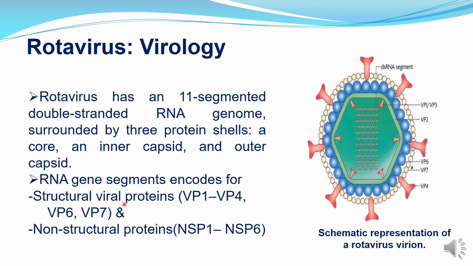The structural viral proteins are 6 in number: viral protein 1 to 4, viral protein 6 and viral protein 7. And non-structural proteins are also 6, that is NSP, non-structural protein 1 to 6. In vaccination, viral protein 4 and viral protein 7 play the main antigenic roles.